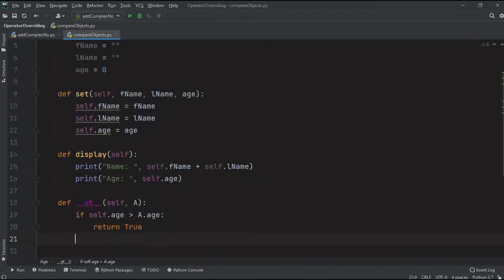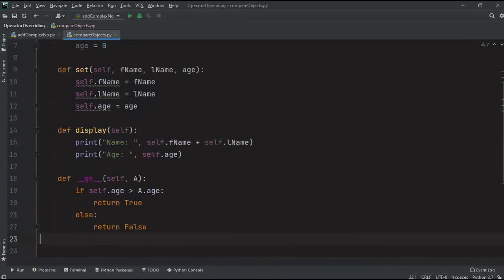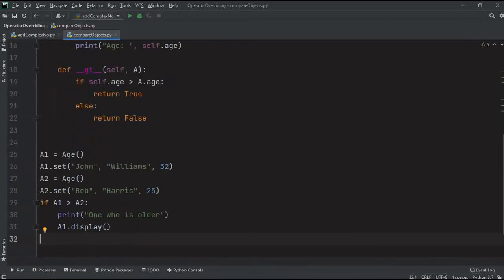If it is not, then I'm going to return False. Any editing required over here? No. I have directly used the operator, and this is going to do everything. Now let's run this.